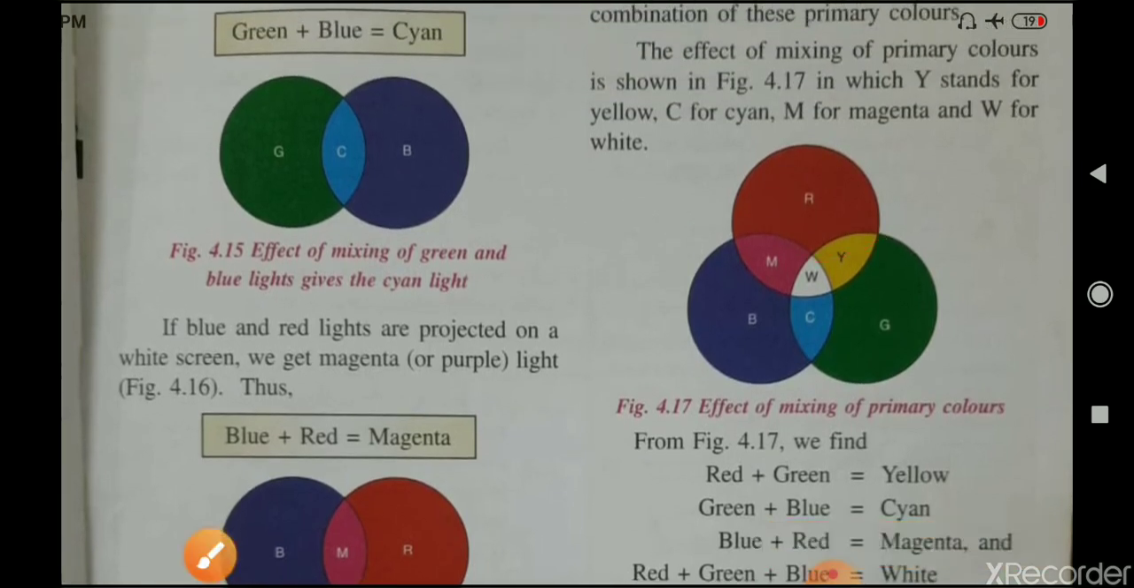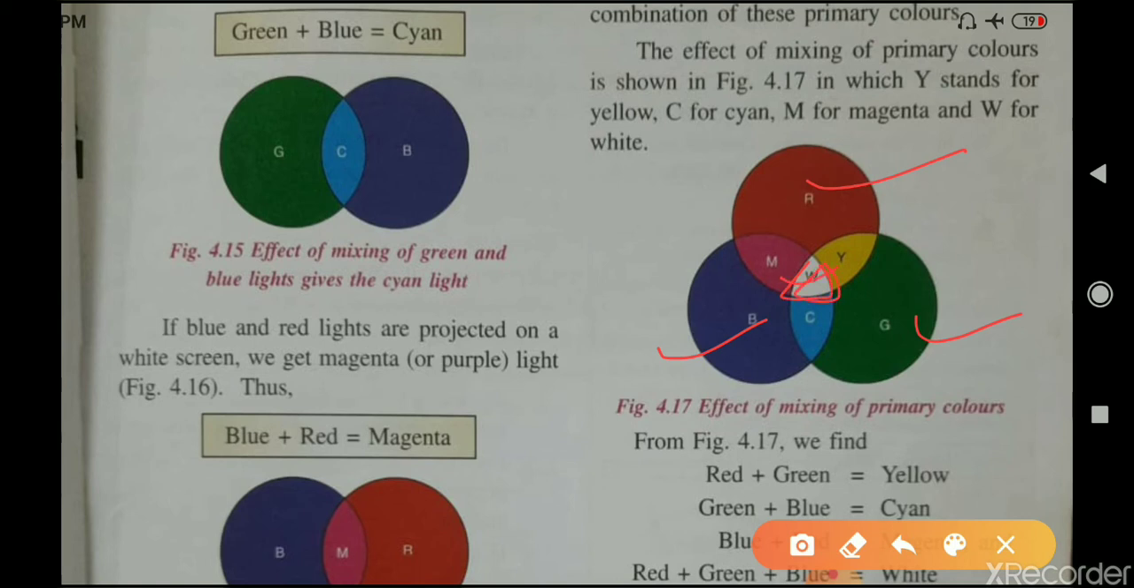As you can see in this diagram, red, blue and green. When these three colors are projected together, by mixing these three primary colors, we obtain the white light. As you can see here in the center, we obtain the white light. And yellow when red and green colors are mixed, magenta when red and blue colors are mixed, and blue and green when mixed together gives cyan.